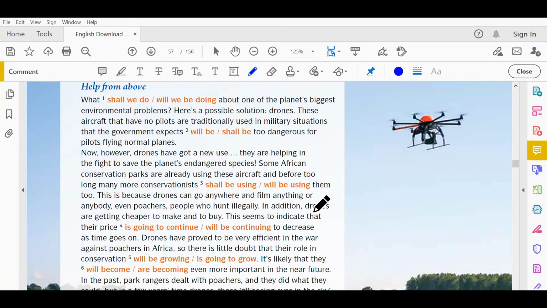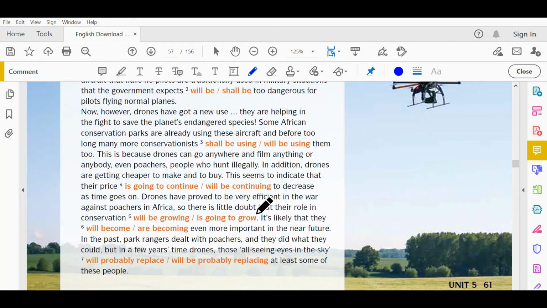In addition, drones are getting cheaper to make and to buy. This seems to indicate that their price is going to continue or will be continuing to decrease as time goes on. Drones have proved to be very efficient in the war against poachers in Africa, so there is little doubt that their role in conservation will be growing or is going to grow.